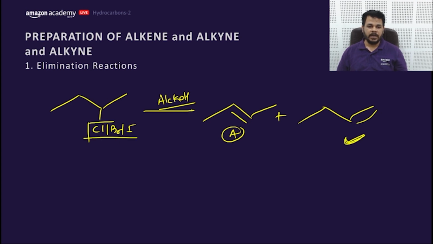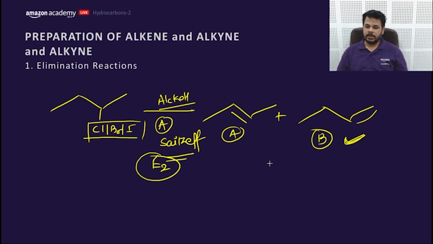In case of Cl, Br, I, the product would be A, and that is called Zaitsev, and the mechanism would be E2. This would be the difference. Let's move to the next part.